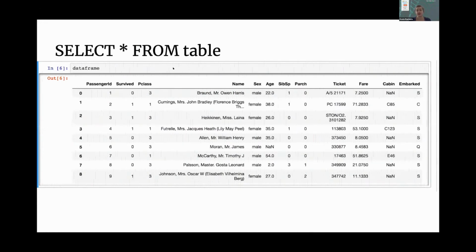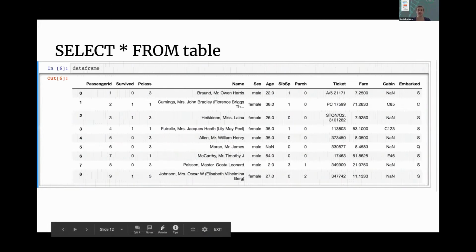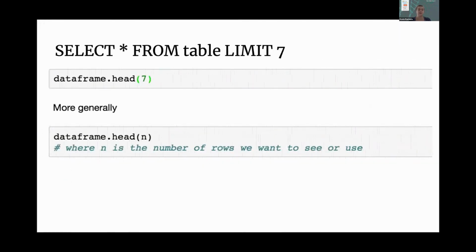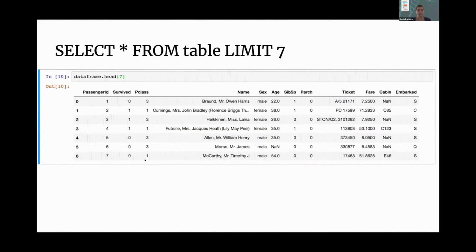So here we can see this is how the data frame will be printed, which is already how we've seen it in the previous slides. Now I'm going to start with the simplest thing, being limit. So I arbitrarily pick the limit to be 7. So I do DataFrame.head, and then in brackets I say 7. More generally, head by default gives us the first 5 rows, but if you specify the number of rows, you can have 10, 100, and so on. And here we can see the first 7 rows, and here are our indices, which, as we know, start from 0 in Python, which is why it goes from 0 through 6.